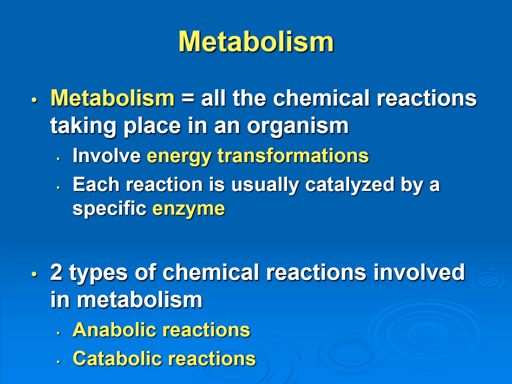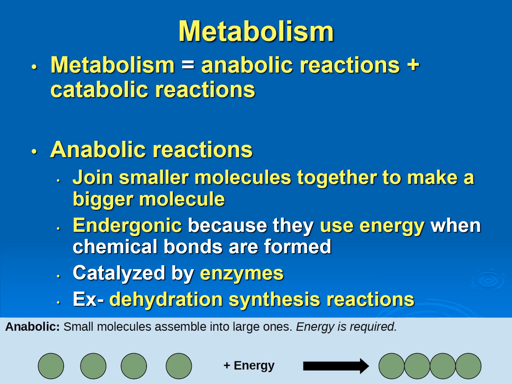So there's two different types of chemical reactions involved in metabolism. We have anabolic reactions and catabolic reactions. So we can kind of restate our definition of metabolism. Metabolism is equal to all the anabolic reactions and catabolic reactions going on inside the body. So let's take a look at our anabolic reactions first.